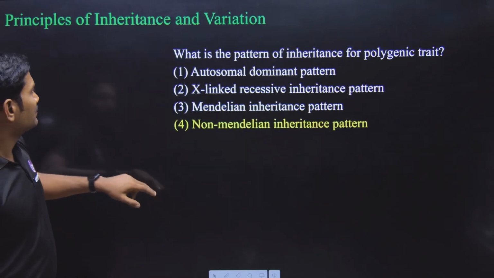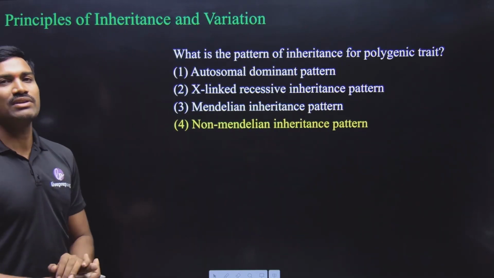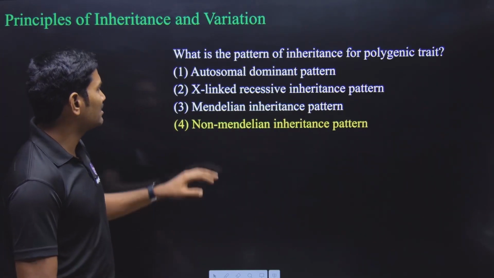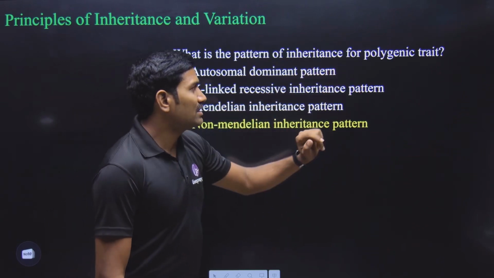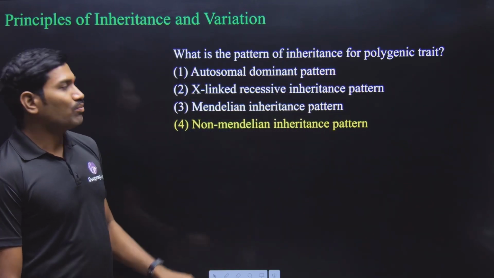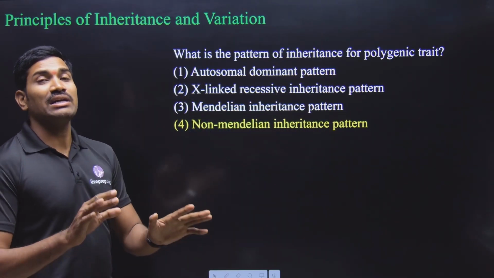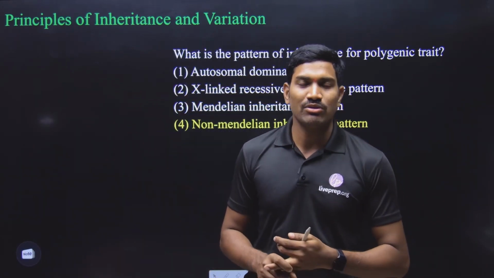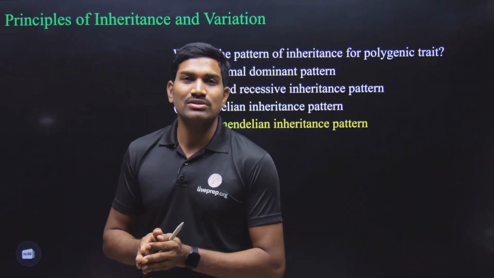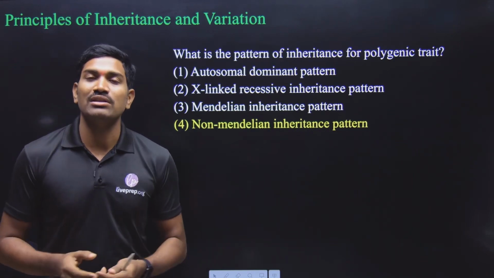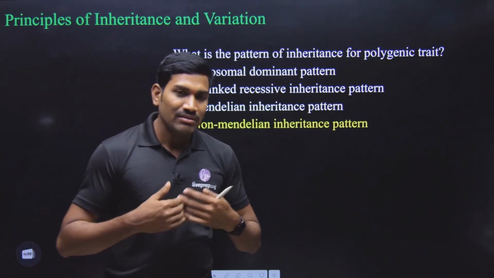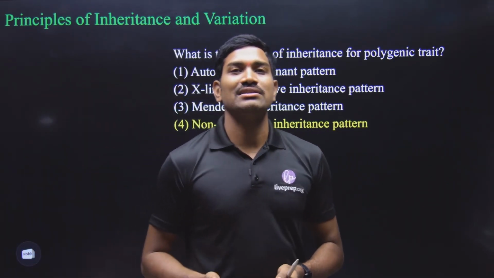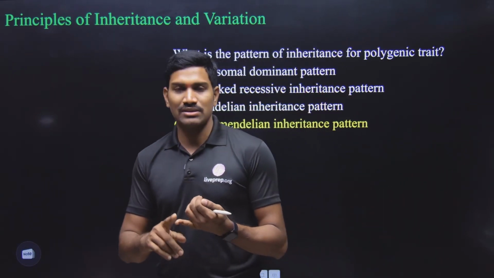Clear? Next one. From the principles of inheritance and variation, they asked only 3 questions. Let us see this. What is the pattern of inheritance for polygenic trait? So polygenic trait will come under non-Mendelian genetics. Please remember here, we studied about monohybrid cross, dihybrid cross, like this, right? And these crosses are Mendelian, they are following the Mendelian genetics. Then we separately studied about the non-Mendelian genetics. What will come under the non-Mendelian genetics?